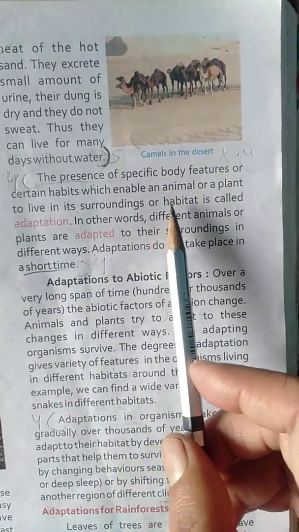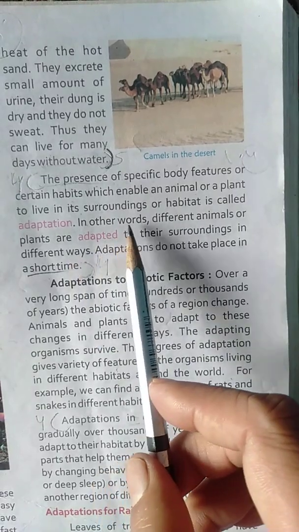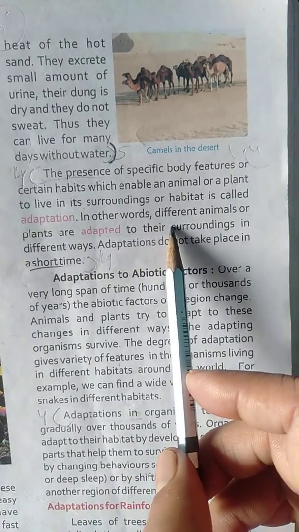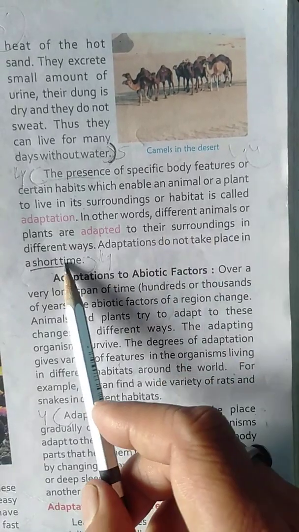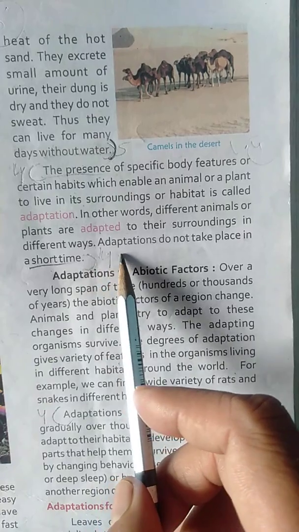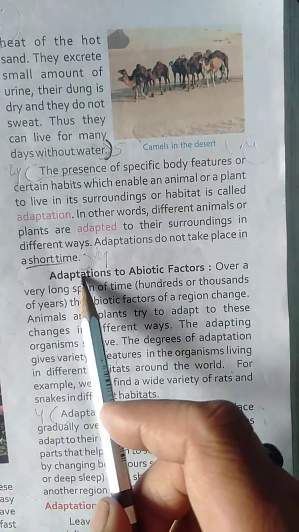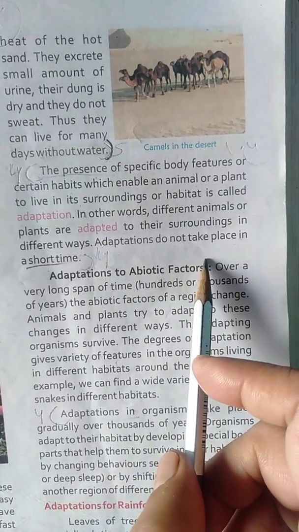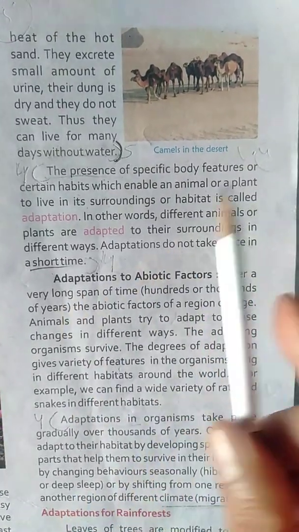The presence of specific body features or habits which enable an animal or a plant to live in its surroundings or habitat is called adaptation. In other words, different animals and plants adapt to their surroundings in different ways. Adaptation does not take place in a short time.